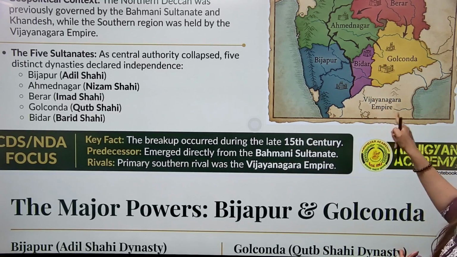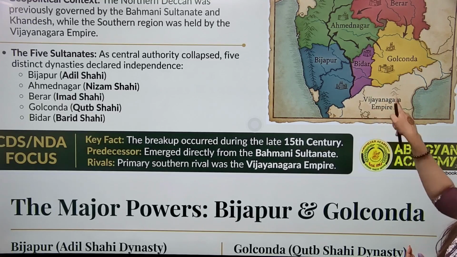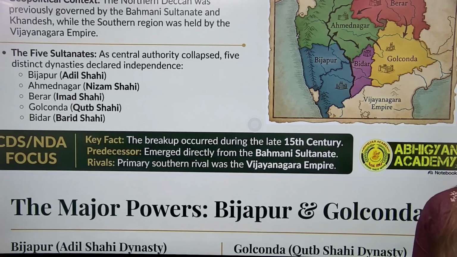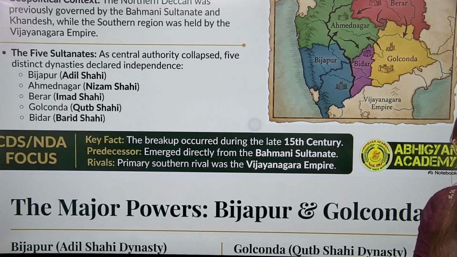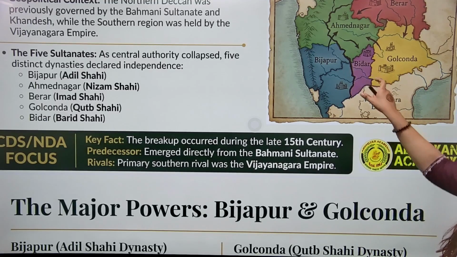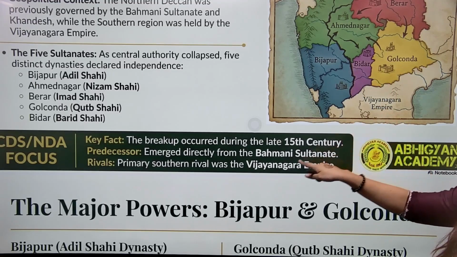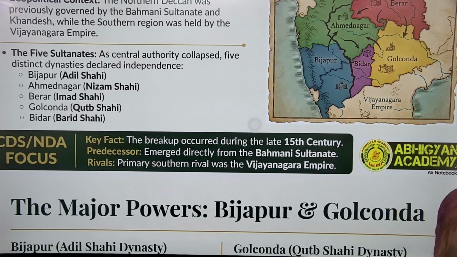Near this region, the Vijayanagar Empire was there. So there was a continuous rivalry between the Deccani Sultanates and the Vijayanagar Empire. Since there was a close proximity between the Vijayanagar Empire and the Deccani Sultanates, there was continuous conflict and wars going on between them.